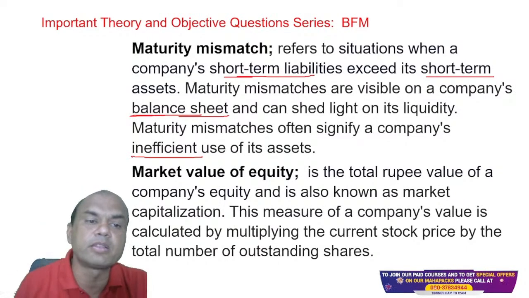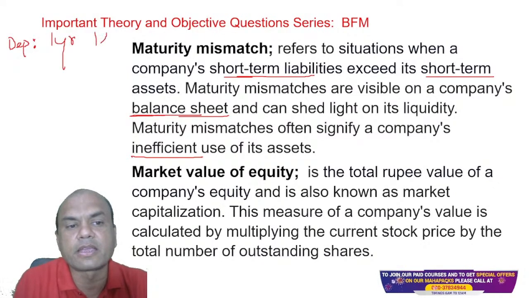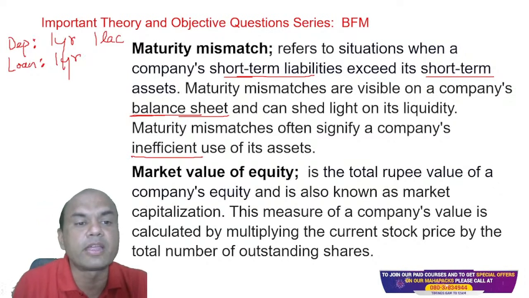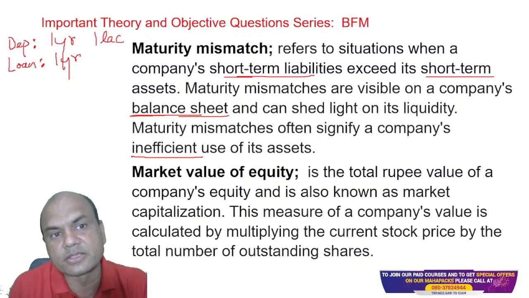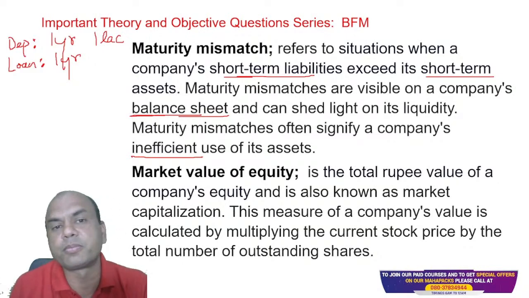Suppose I take a deposit of, let's say, 1 year, of, let's say, 1 lakh, okay, and I have to give a loan against this. So the loan against this will definitely not be more than 1 year. Loan should also be 1 year or less, right? So if I give a loan of 1 year, it's the best. So the maturity of deposits and loans should match.